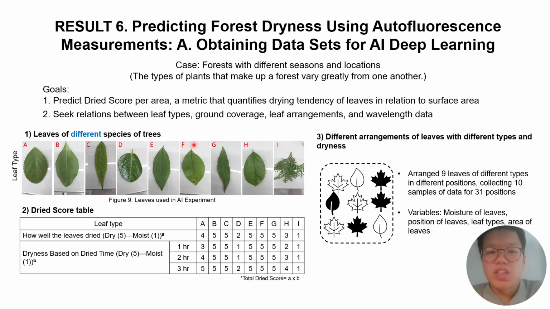9 different types of leaves were selected and assigned a dried score based on how well they dried. The 9 leaves were arranged in 31 different arrangements to simulate location variables. The total dried score was summed up and divided by the surface area of leaves to get dried score per area, a metric that quantifies how much the leaves had dried. AI predicted the dried score per area using different variables.